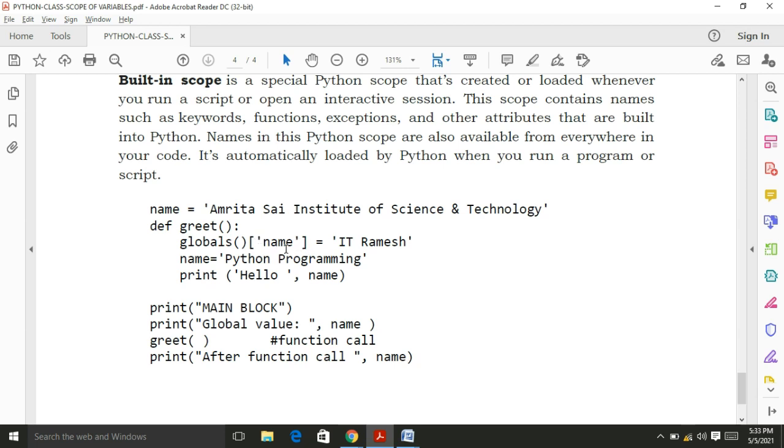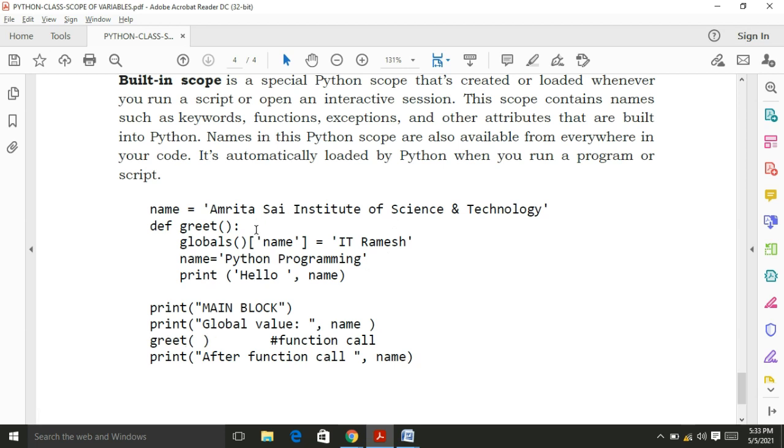I keep it like in a list, and IT Ramesh. Name again, I am Python programming, right? I give a value to the name and print hello name. So from the main block, when I try to access the global variable name, it is printed Amrita Institute of Science and Technology.